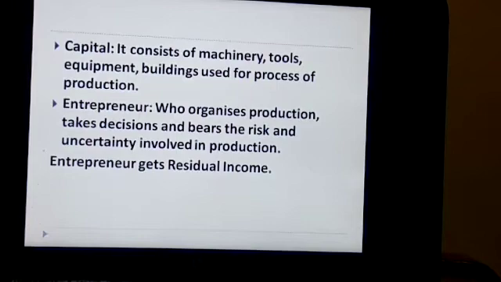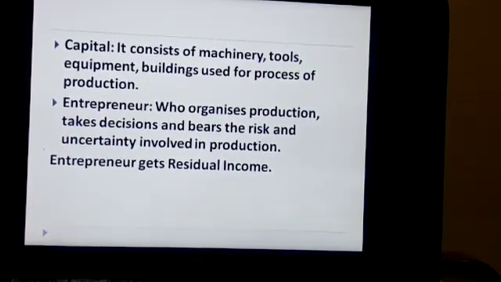And the last statement I have written: entrepreneur gets residual income. The entrepreneur is a risk taker. A person who is organizing and managing the risk and the uncertainty is a risk bearer. So he will get the income after land, labor and capital are paid.